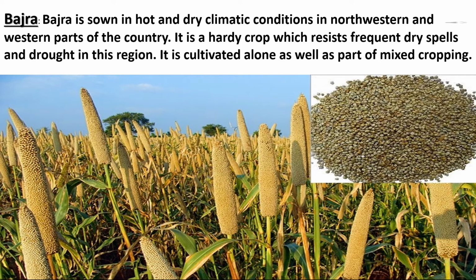Children, this coarse cereal occupies about 5.2% of total cropped area in the country. Leading producers of bajra are the states of Maharashtra, Gujarat, Uttar Pradesh, Rajasthan and Haryana. Yield of this crop has increased during recent years in Haryana and Gujarat due to introduction of drought-resistant varieties and expansion of irrigation under it.